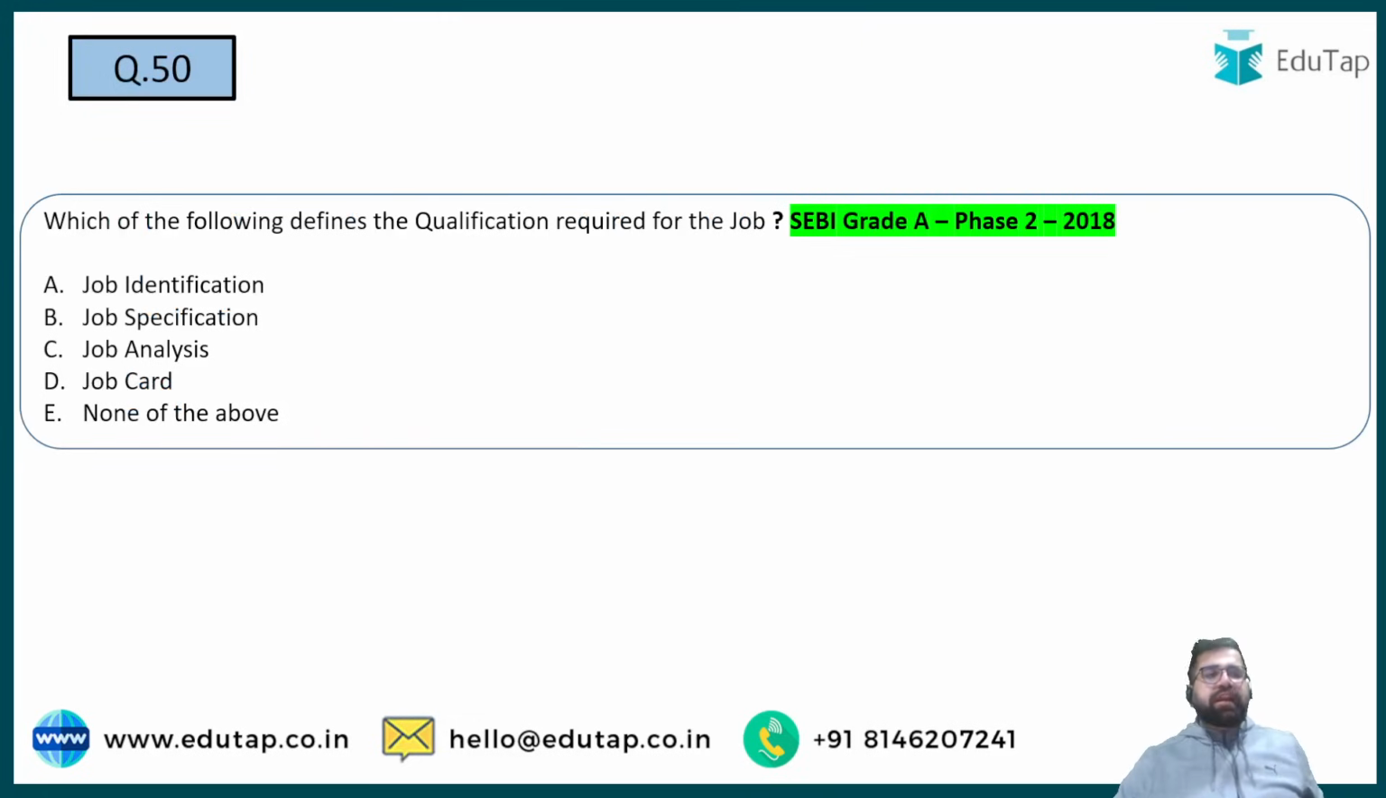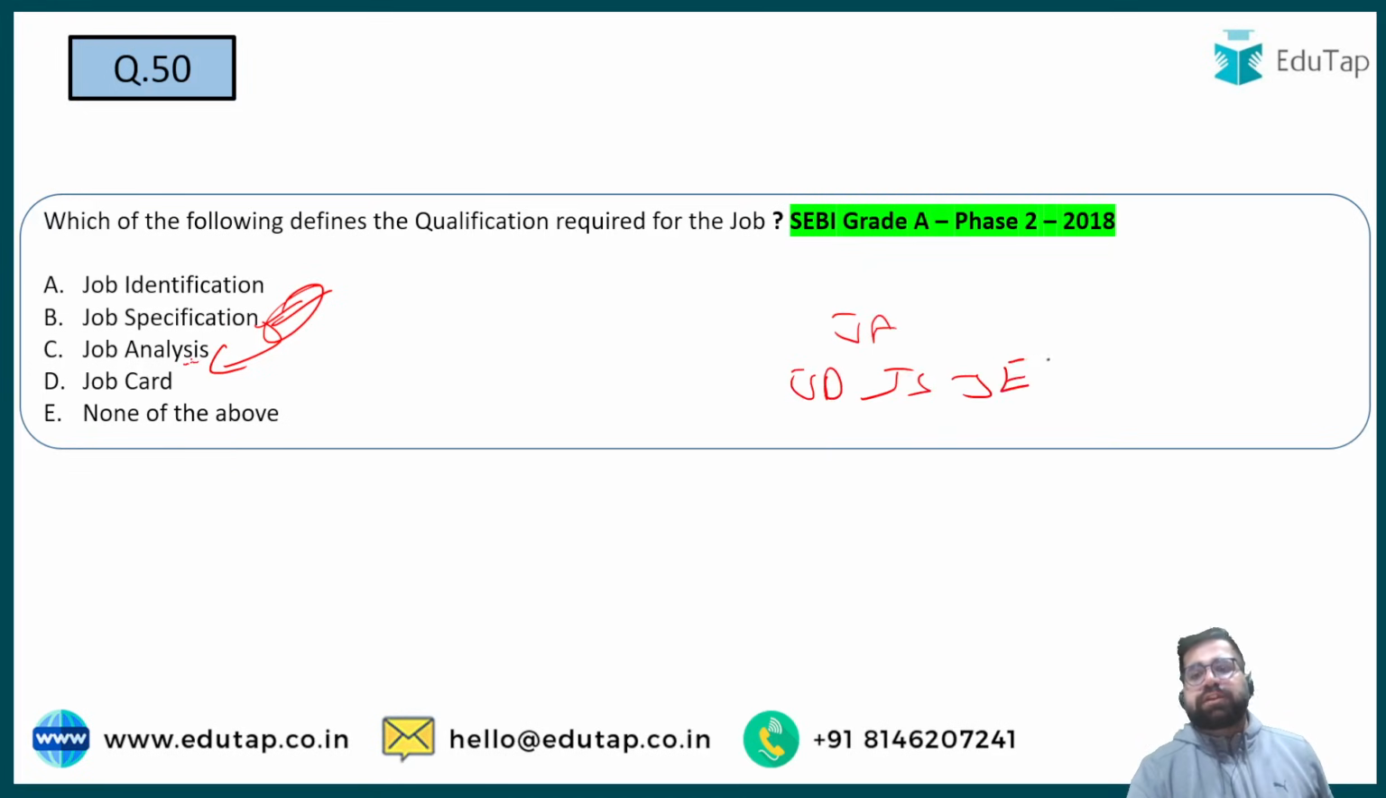Last question of the day. Which of the following requires qualifications for the job? So job qualification is a part of what? Job analysis, job specification, job identification, or job card. See, when it comes to qualification, we are directly talking about job specifications. Although job specification comes under job analysis only. Job analysis includes job description and job specification and job evaluation also.